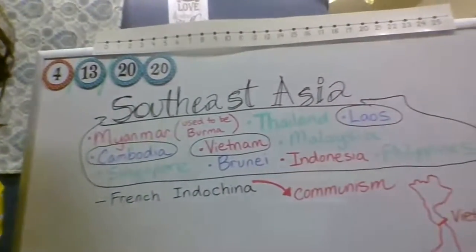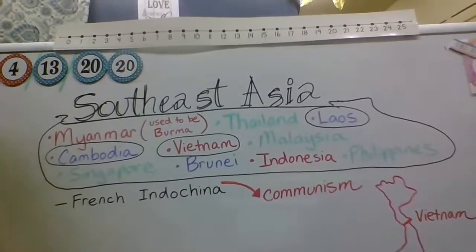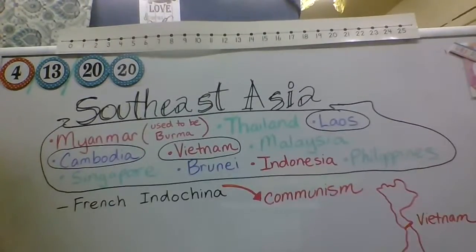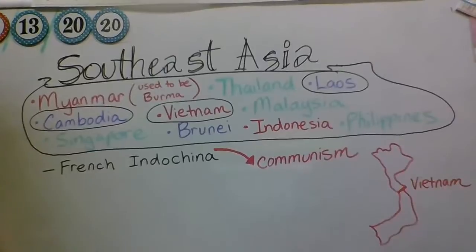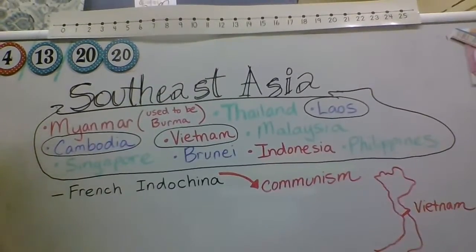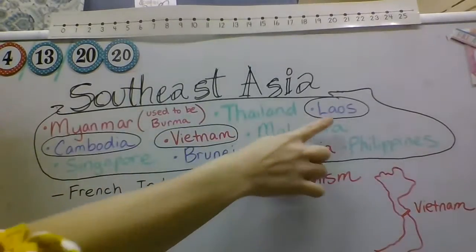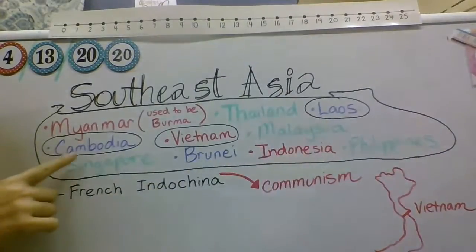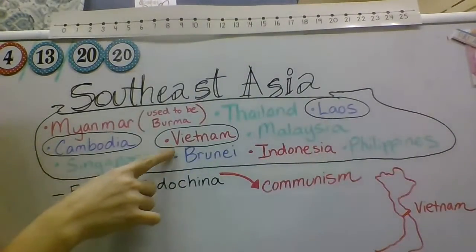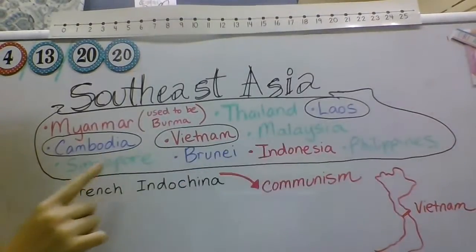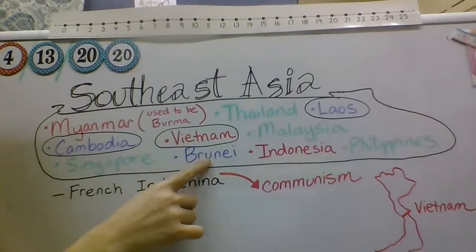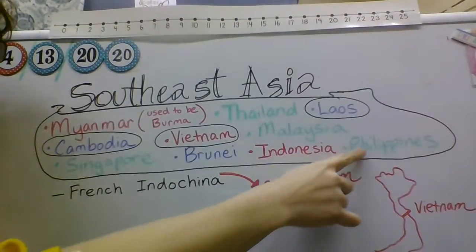Okay, so let's look over here on my whiteboard. I have a list of the countries we're going to talk about today in Southeast Asia, and you can see right off the bat that we have them listed underneath in different colors so you can see them better. We have Myanmar. This country used to be called Burma, but now it's called Myanmar. We have Thailand. And then we also have Laos, this country right here. We have Cambodia. We have Vietnam, Malaysia, Singapore, Brunei, Indonesia, and the Philippines.